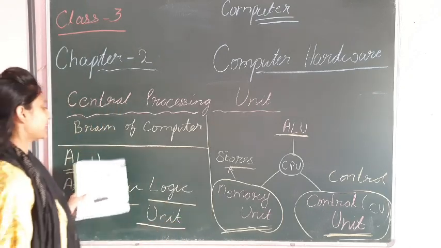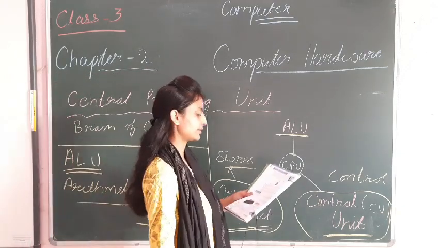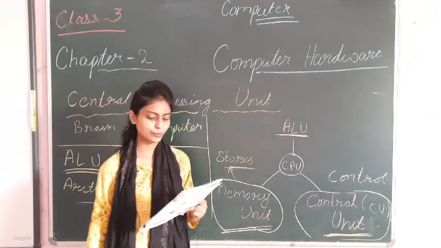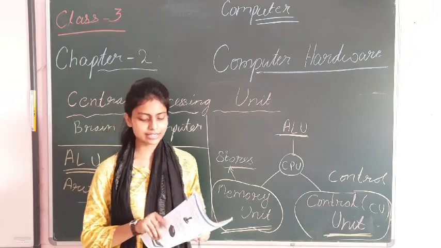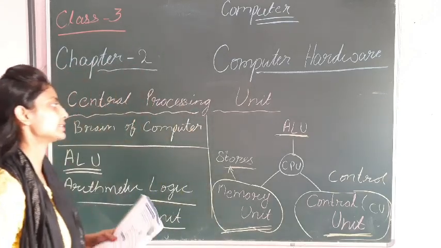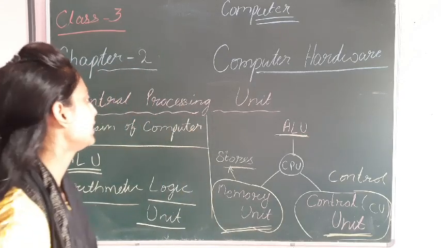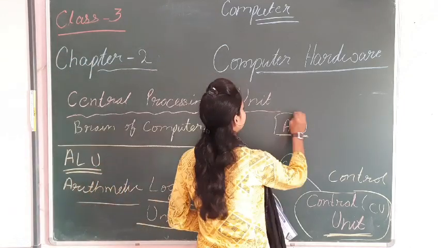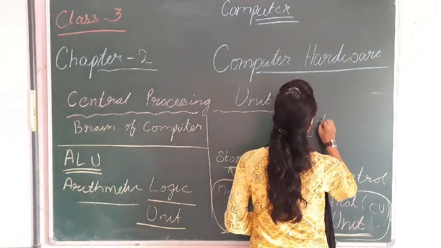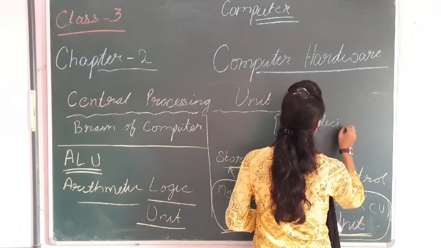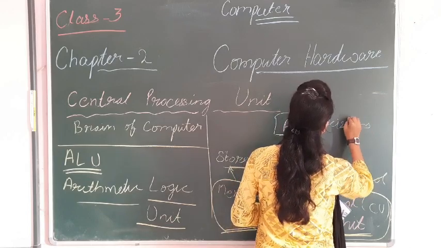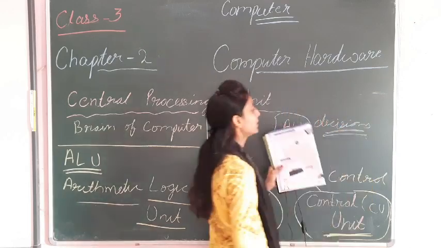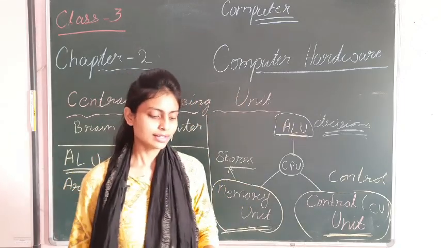This unit does all the calculations and takes logical decisions. It is responsible for taking decisions.